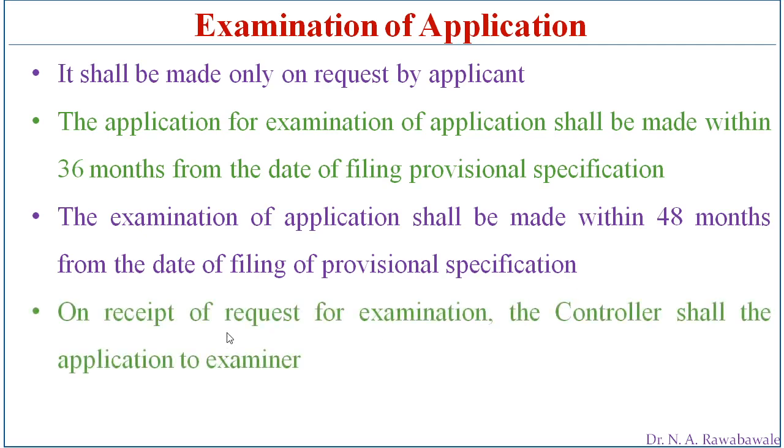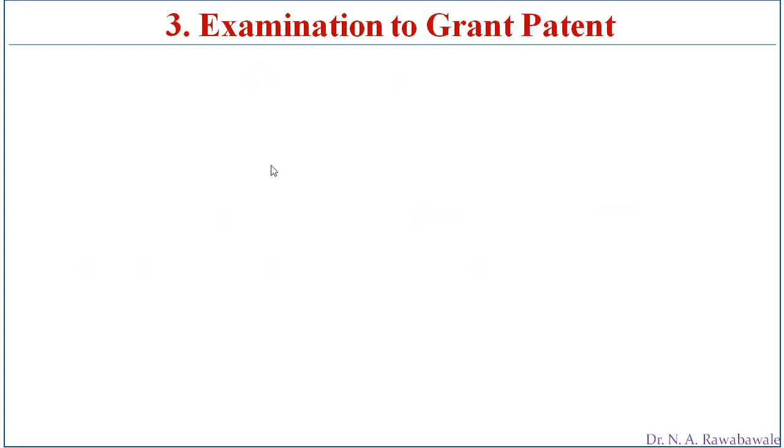Once a request for examination is received, the controller shall issue the application to the examiner for examination purpose. Once the request is raised by the applicant, the controller shall forward this application to the examiner for examination to grant the patent.